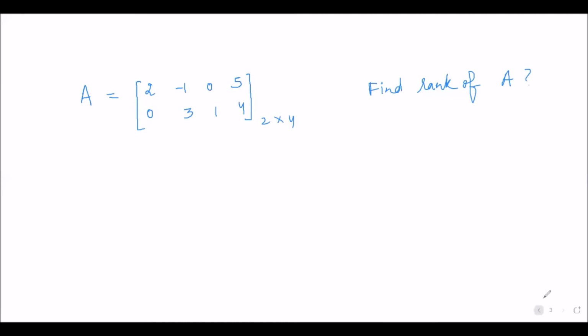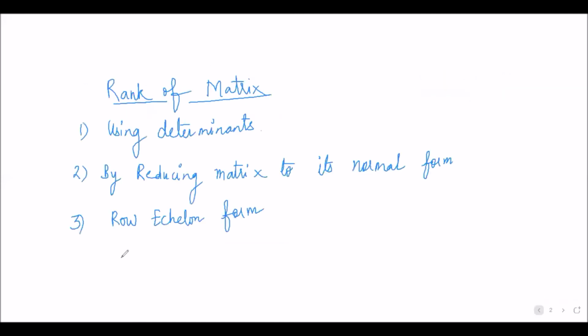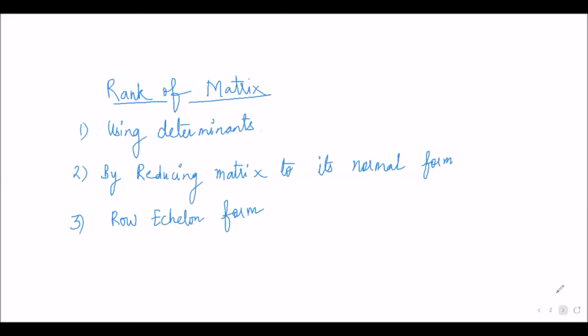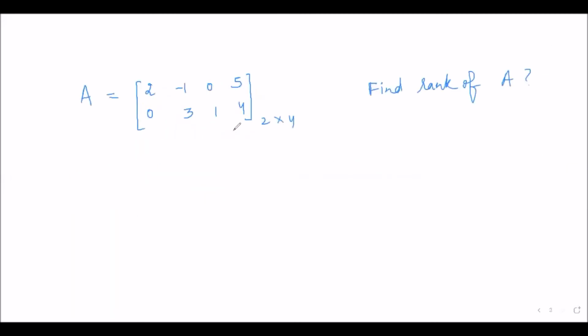If we check with this fifth point, the matrix is rectangular here. So its rank will be less than or equal to the minimum of these two, M and N. So in this case the rank will always be less than or equal to the minimum of these two, which is 2. Why are we saying this? Let us discuss it again.